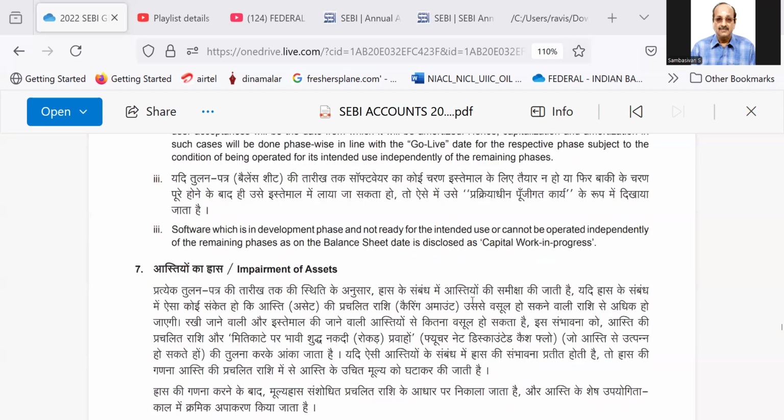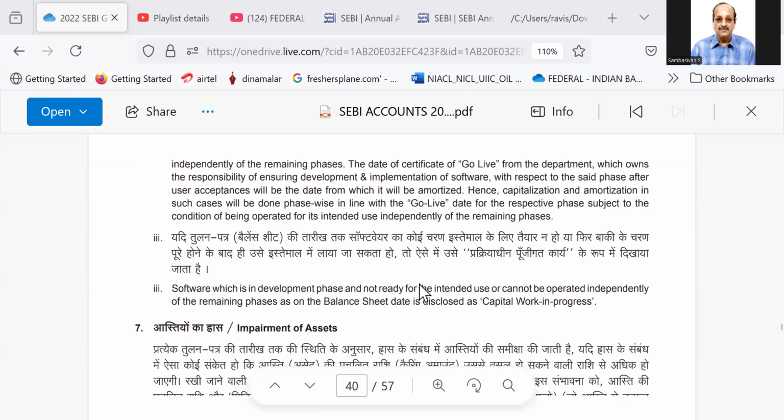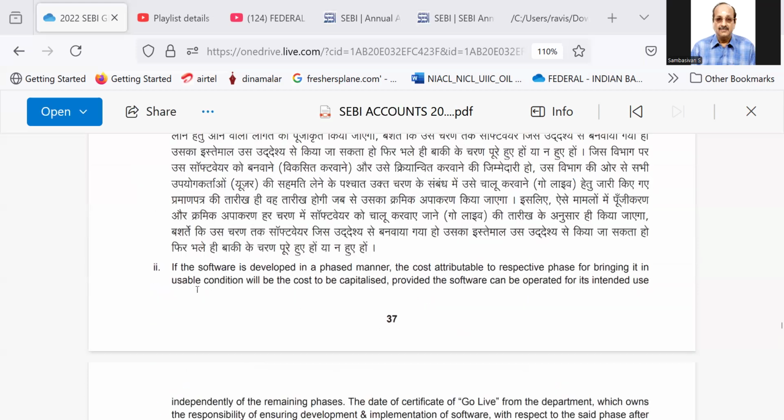So candidates, I find all these points are very interesting and relevant also. If you go through this thoroughly, you will understand about SEBI and you may be able to answer the questions relating to it. If I go on reading it for long, it may appear boring. So I will stop it at this stage, after completing one point, that is point number 6.